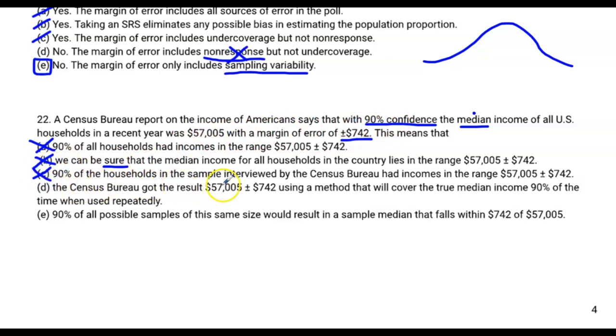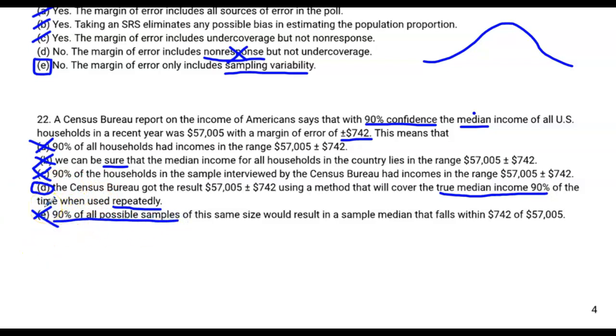The Census Bureau got the results 57,005 plus or minus 742 using a method, okay, we like it so far, that will cover the true median income 90% of the time when used repeatedly. Oh my gosh, music to my ears. If we do this method a bunch of times, we're going to cover the true median income 90% of the time. That's exactly right.